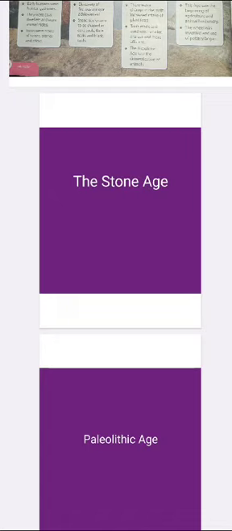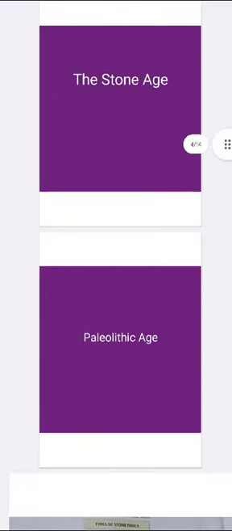And the first one is the Paleolithic age. The old stone or Paleolithic age lasted approximately from 5 lakh BCE to 10,000 BCE. During this period, human beings lived a nomadic life, wandering in groups from place to place in search of food and shelter. And the Paleolithic age is also divided into subparts: early Paleolithic age, middle Paleolithic age, and upper Paleolithic age.